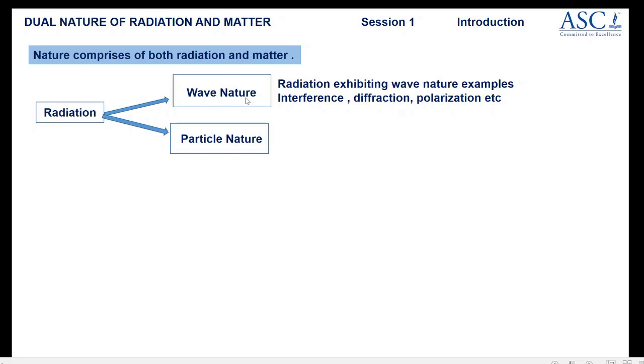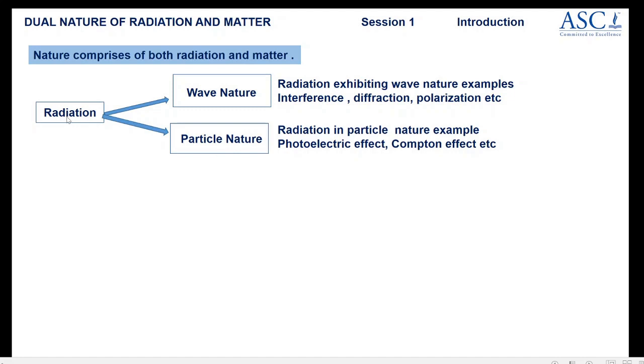In wave nature, you can study phenomena like interference, diffraction, and polarization. All these are examples where radiation behaves as a wave, whereas in examples like photoelectric effect and Compton effect, radiation behaves as a particle.